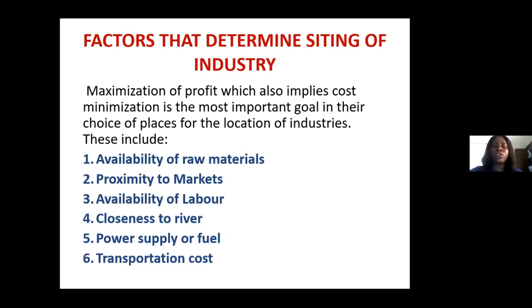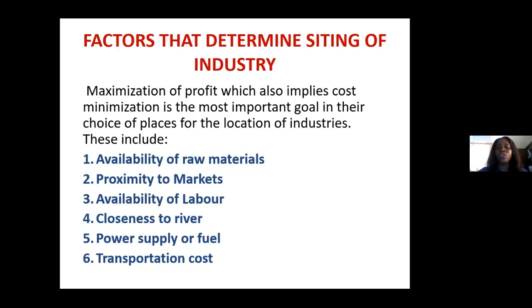Now another one is closeness to a river. These chemical industries use water in processing literally all the products. But as they are producing and processing the products, they are also creating waste materials. So how would they be able to discard these waste materials?